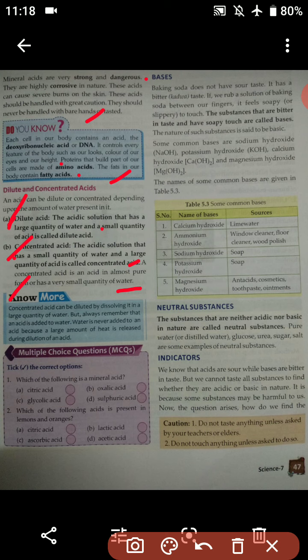Water is never added to acid. If we want to make a concentrated acid a dilute one, we always have to add the acid to the water, not water to the acid, because a large amount of heat is released during the dilution of an acid.